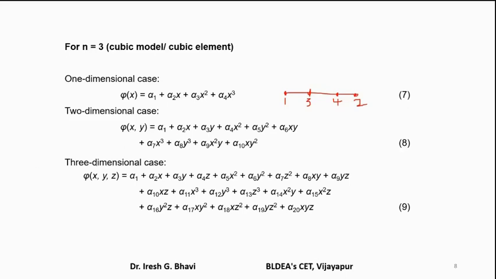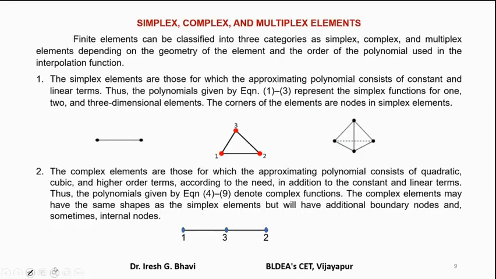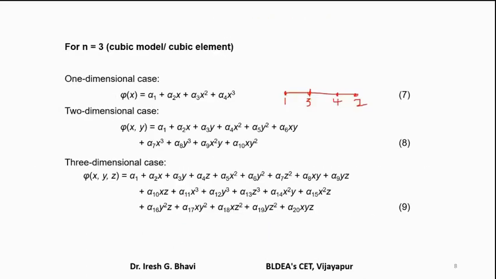Similarly, cubic triangular element will be there, whose displacement polynomial will be like this in terms of x and y, and the maximum order is 3. You can see. Similarly, a cubic tetrahedron element is there. For a three-dimensional case, it will look like this. It will contain all three terms, x, y, and z terms like this. Okay.